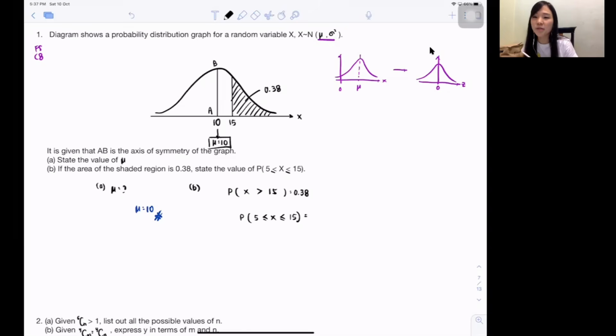Maybe some of you guys will tell me use the table, but it's actually not necessary because you cannot use the table at all because you guys cannot change it to Z. For you guys to change it to Z, you must have the mean. Yes, you have it.